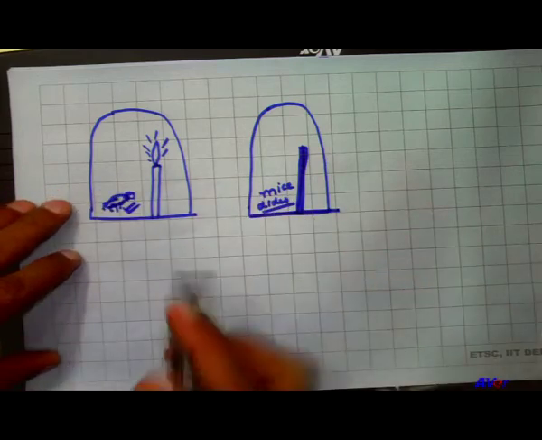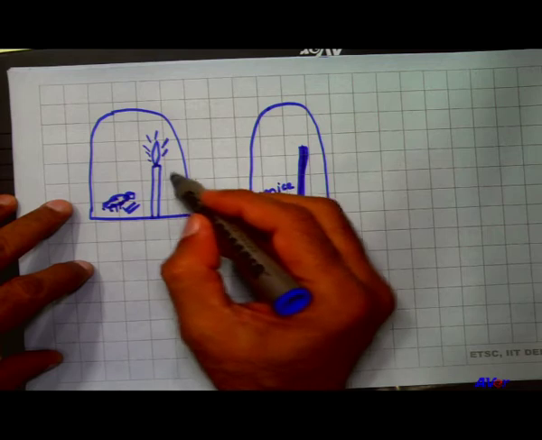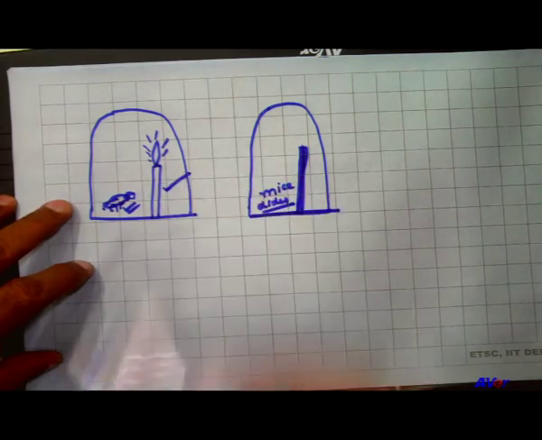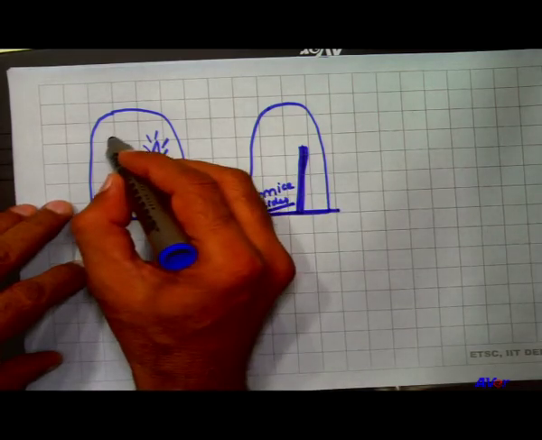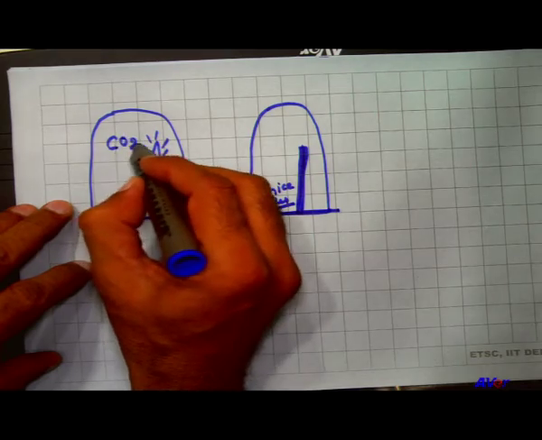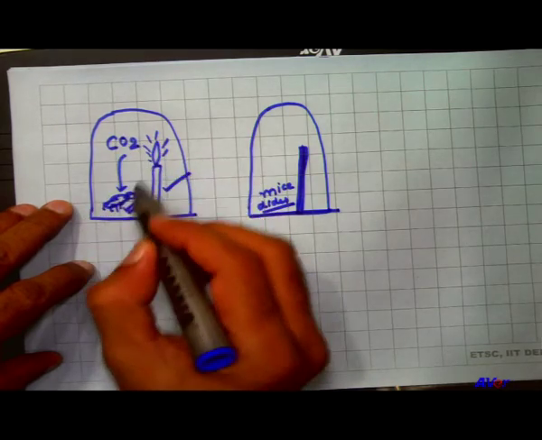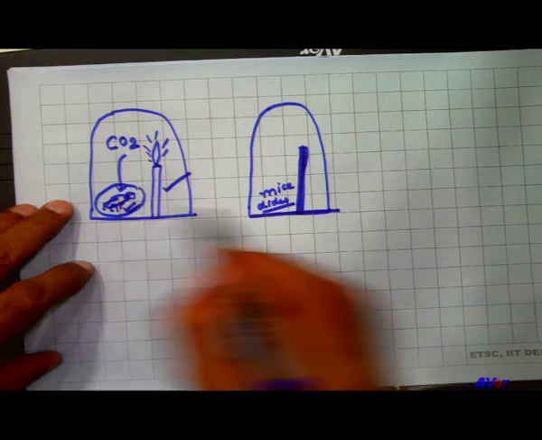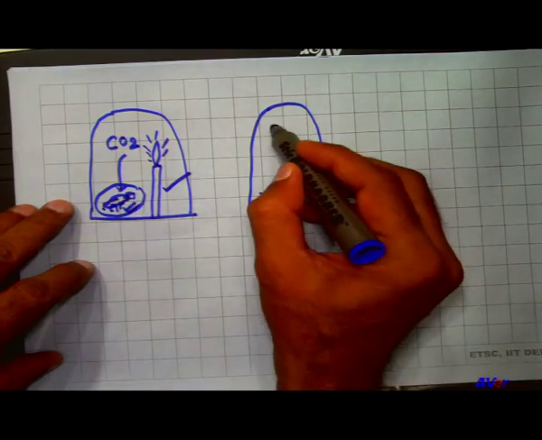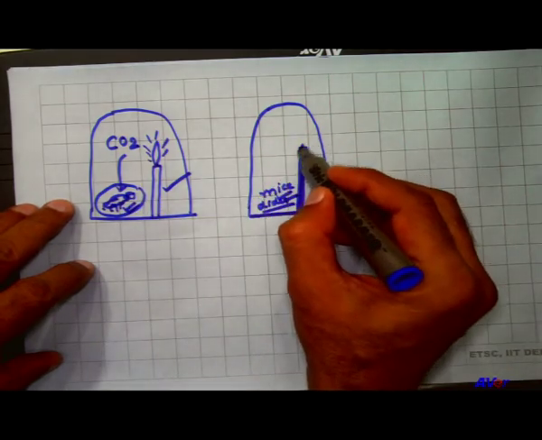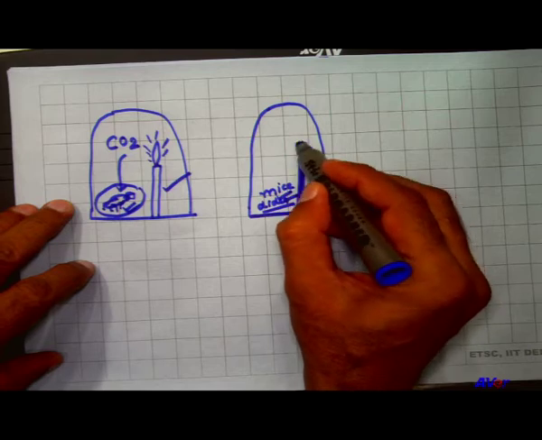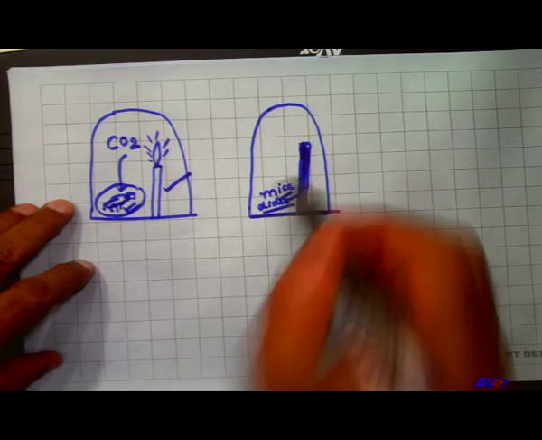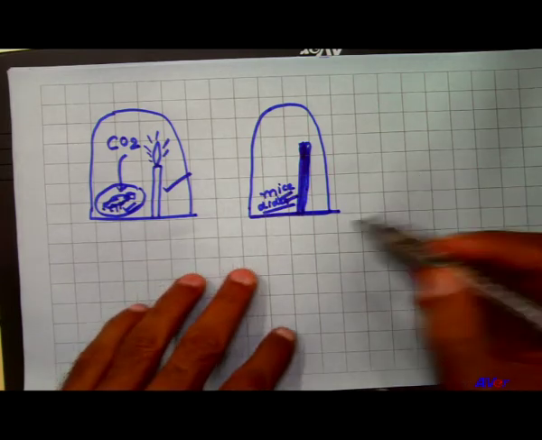Due to this experiment, he concluded that during the burning of the candle, it released carbon dioxide. This carbon dioxide was received by the mice, and the mice died due to the absence of oxygen, as the candle was not able to burn.